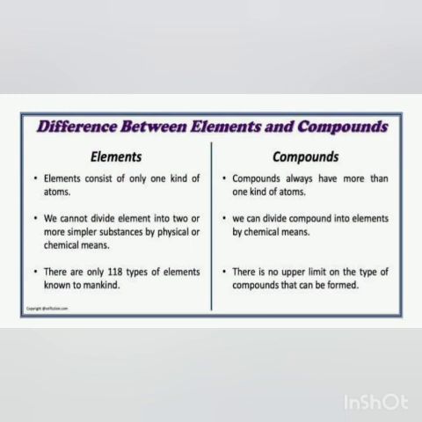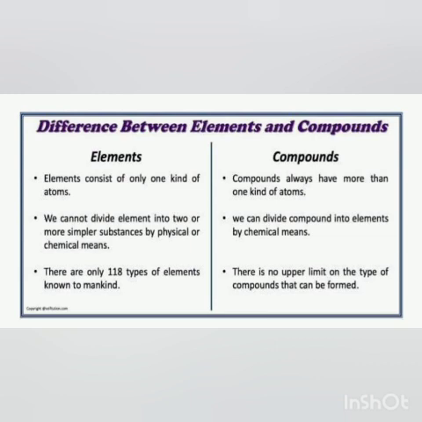We cannot divide elements into two or more simpler substances by physical or chemical means. But we can divide compounds into elements by chemical means. Water is made up of hydrogen and oxygen. By chemical means, by electrolysis of water, you can separate hydrogen and oxygen into elements. There are only 118 types of elements known to mankind, but in compounds, there is no upper limit on the types of compounds that can be formed. A large number of compounds can be formed.